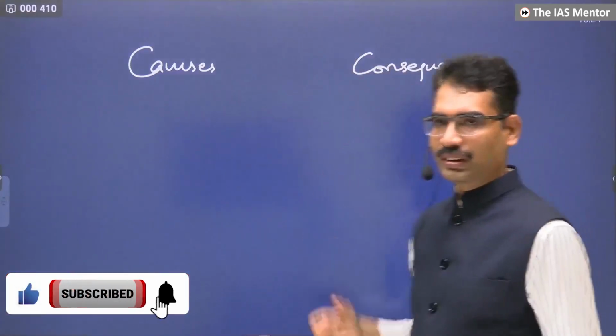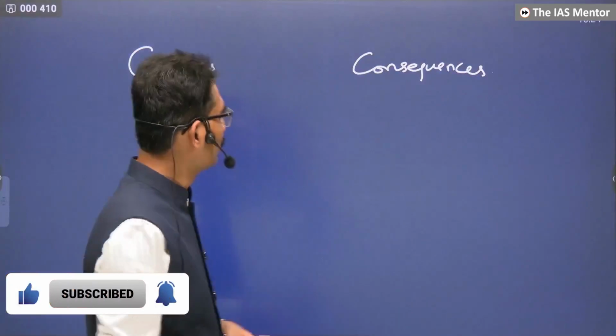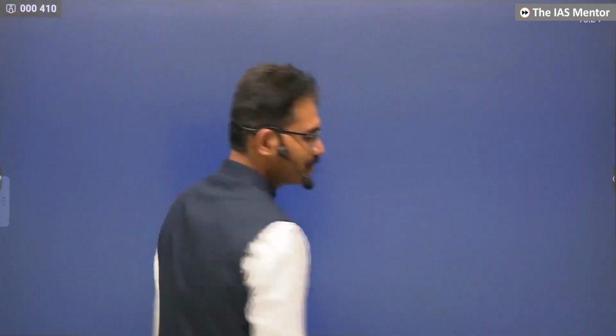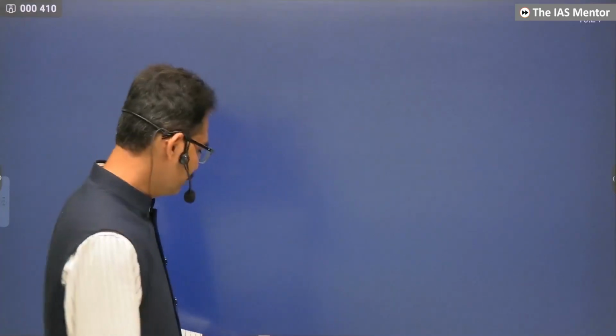Causes and consequences. When it comes to causes, our story goes back to the World War I time period. While discussing World War I, I gave hints that after World War I, some treaties were imposed on the defeated powers. One of the reasons for World War II is the provisions of these treaties.